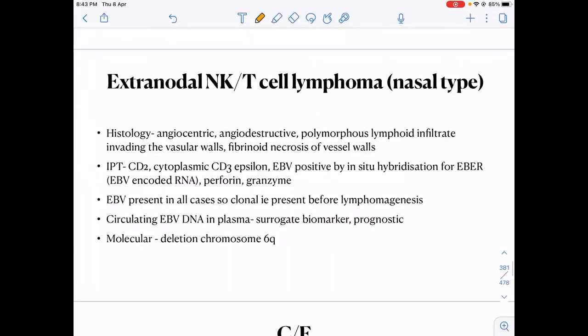Okay, so in the extranodal NK T cell lymphomas, nasal type, what we have to remember is that these are angiodestructive infiltrates. They will invade the vessels and destroy the vessels and cause necrosis of the vessels. Okay, and they are commonly EBV positive. They are angiocentric, angiodestructive, EBV positive, commonly associated with deletion chromosome 6q.